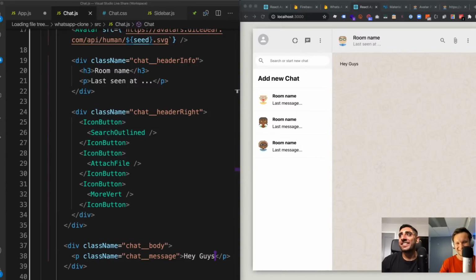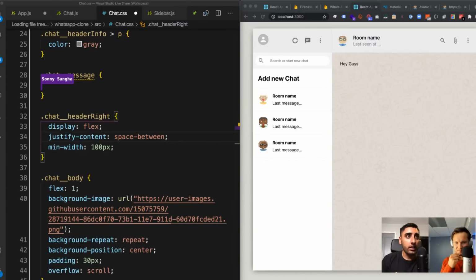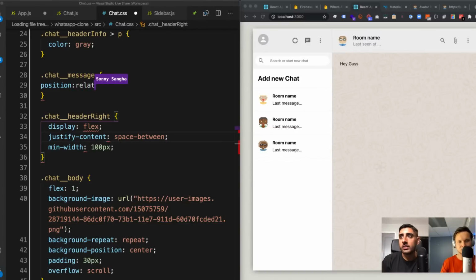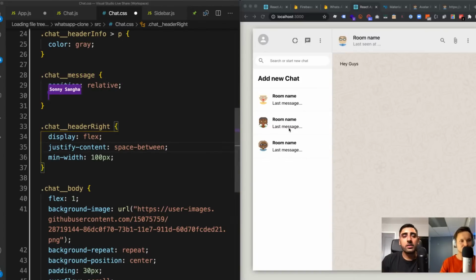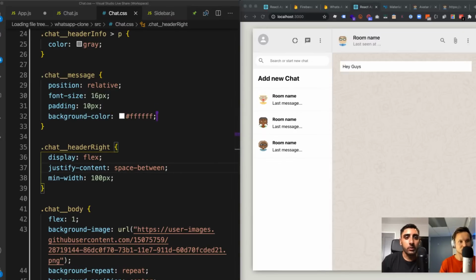So now I'm going to style that chat message. I'm going to go here and say chat message, position relative, a font size of 16 pixels, and a padding of 10 pixels. So let's add those in and save. And I'm going to give it a background color of white, so you guys can see exactly what I'm talking about here. You can see that's the background of that thing, right? I think it's white. Yeah, I'm sure it's white.